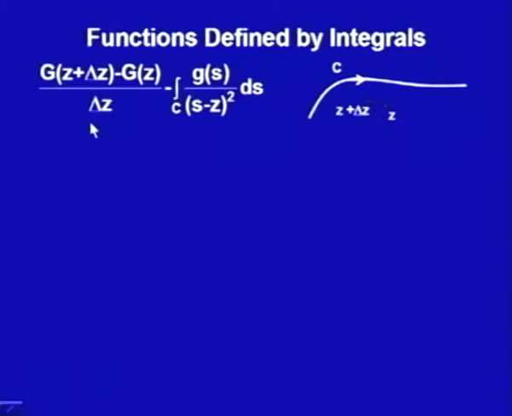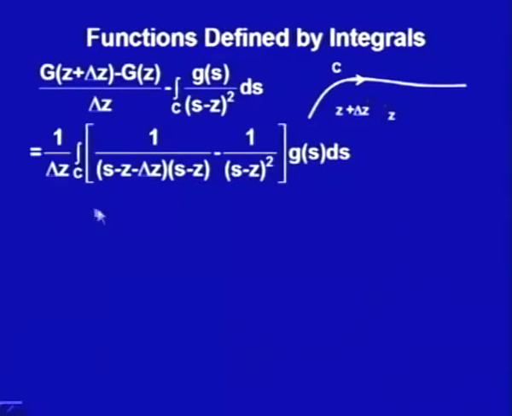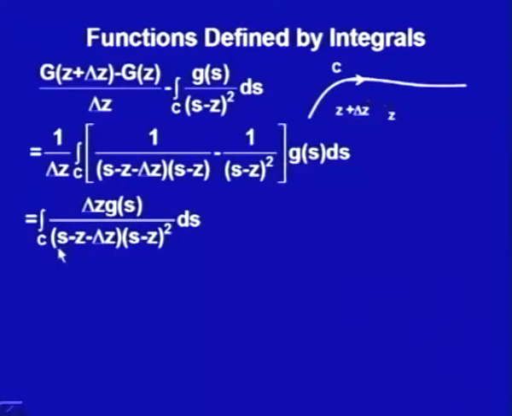This one we had found to be the integral along the path c of g(s) upon (s minus z minus delta z) into (s minus z). Now, if I write it out, I would get 1 upon delta z, the path integral along the path of 1 upon (s minus z minus delta z) into (s minus z) minus 1 upon (s minus z) whole square, times g(s) ds. Again simplifying, we would get delta z g(s) upon (s minus z minus delta z) (s minus z) square ds.